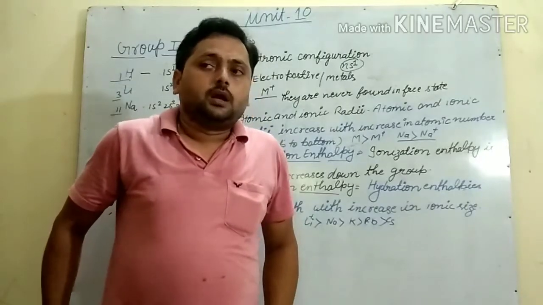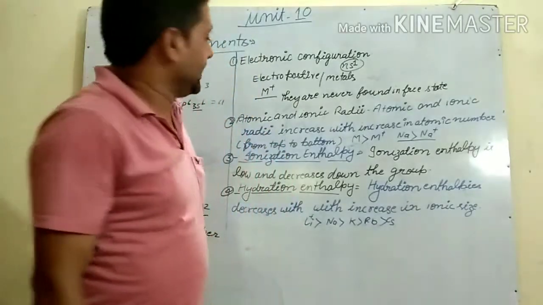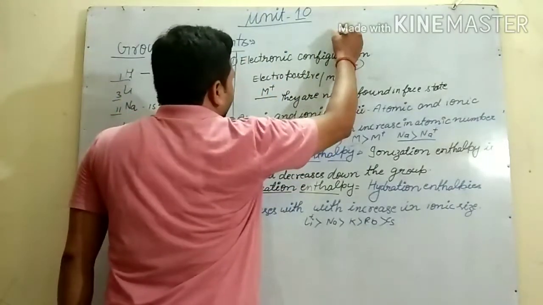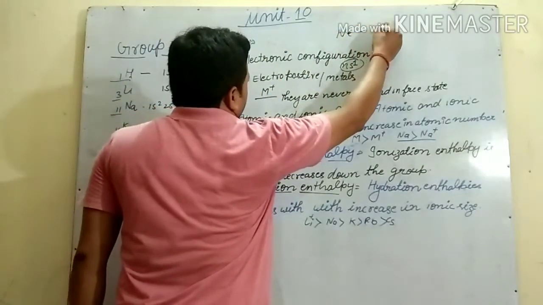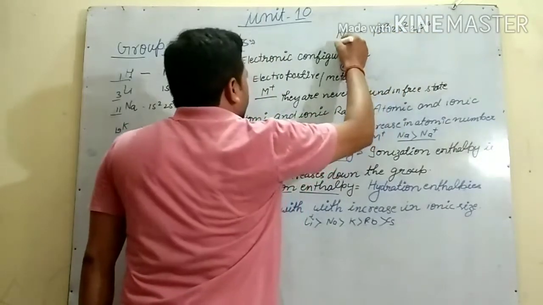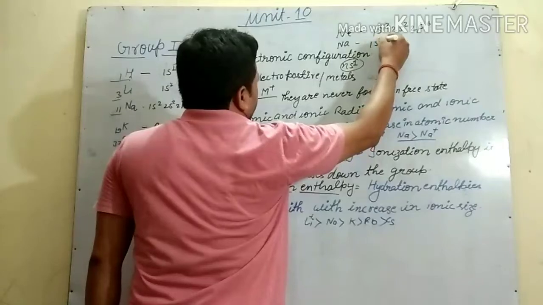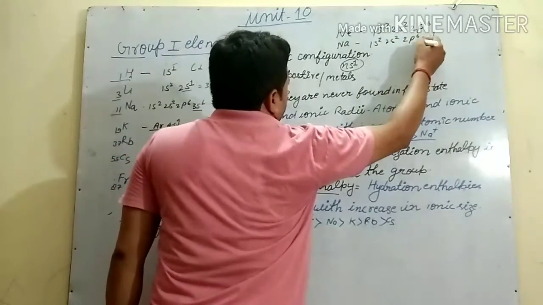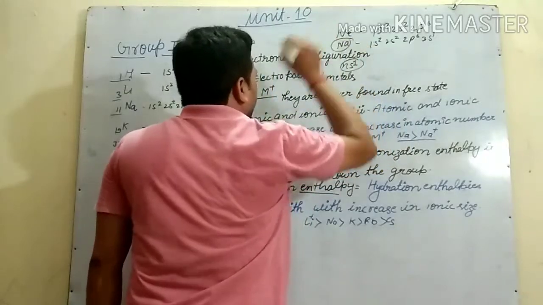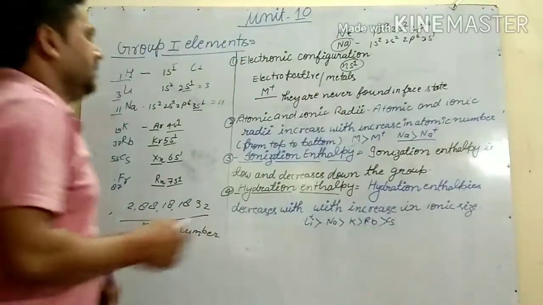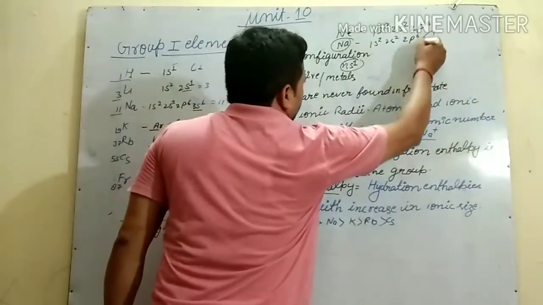If we write the noble gas electronic configuration, a simple example is neon, a noble gas, whose electronic configuration is 1s2, 2s2 and 2p6. But sodium is 1s2, 2s2, 2p6 and 3s1. So the sodium ion achieves the noble gas electronic configuration when it loses one electron.